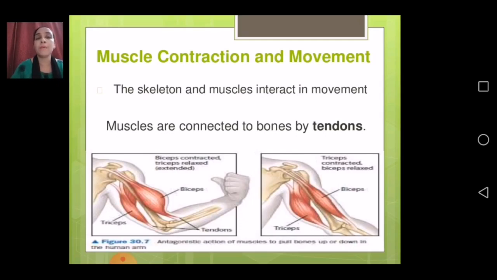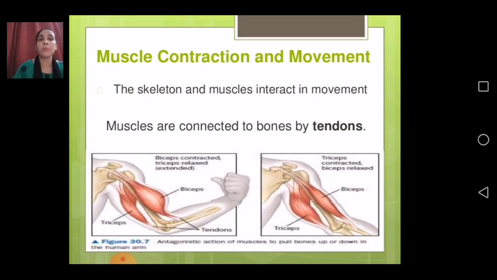Now when biceps contract, then triceps relax or extend, then when triceps contract, then biceps relax.